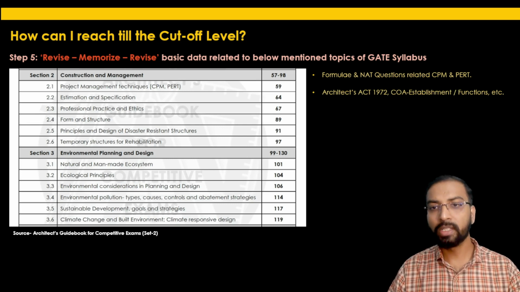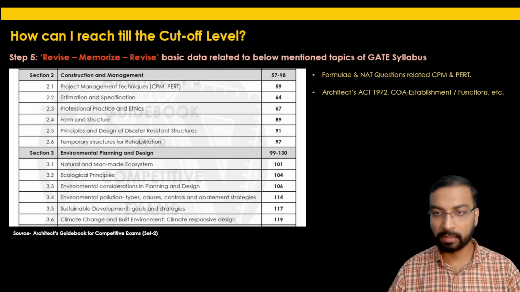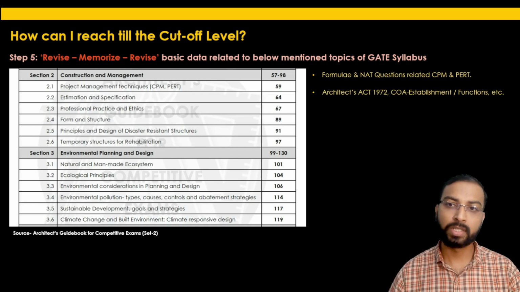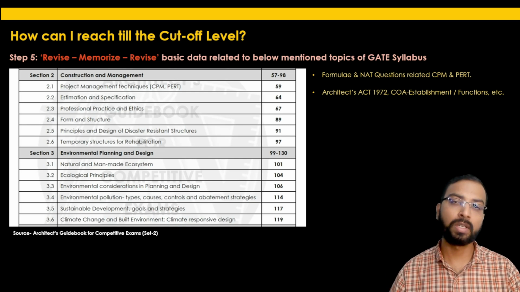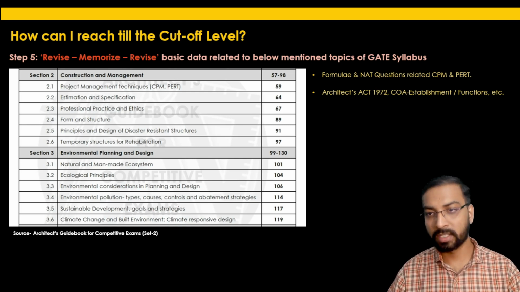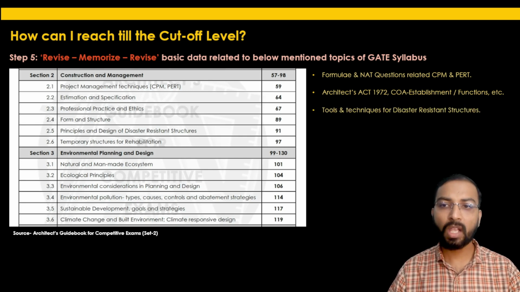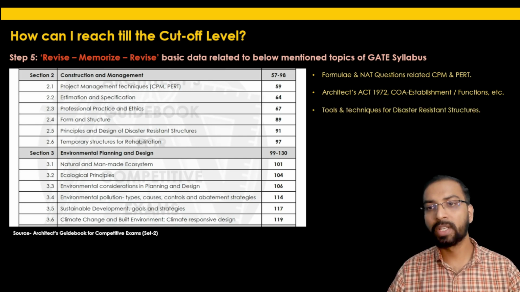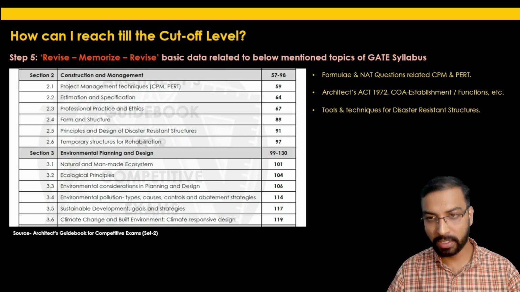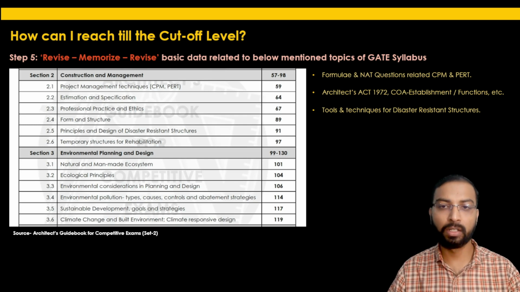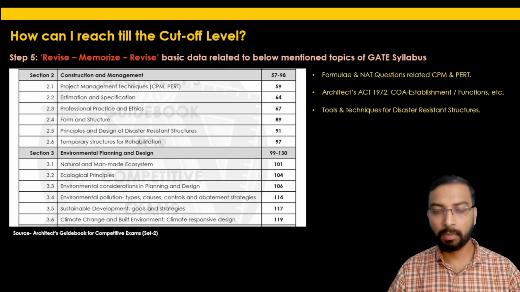The next important thing is just go through the Architects Act 1972, understand what are the functions, when the Council of Architecture was established, which are the different sections mentioned while establishing the Council of Architecture, etc. Then tools and techniques used for disaster resistant structures. Please go through these topics which I'm mentioning right now, and just memorize the things and do the multiple revisions.